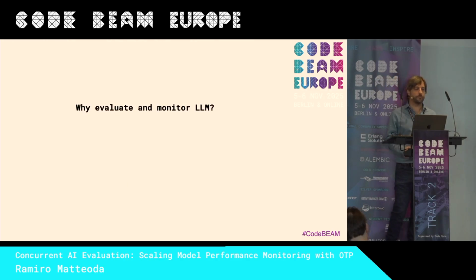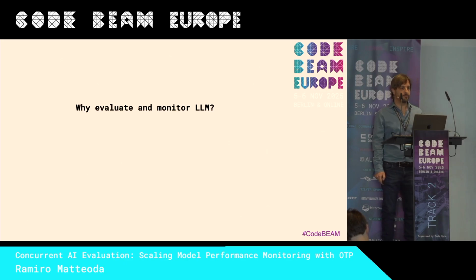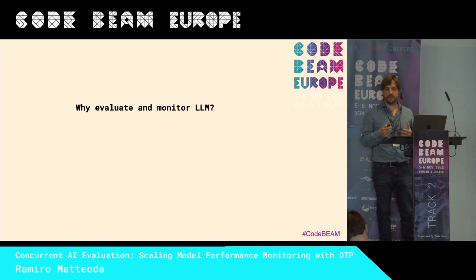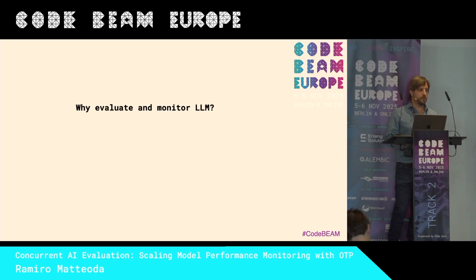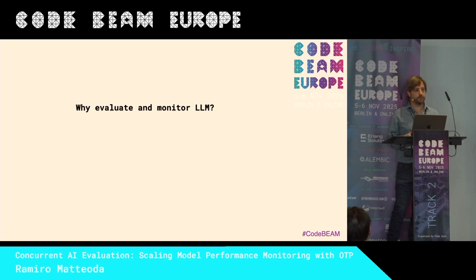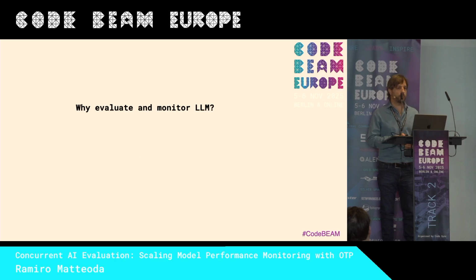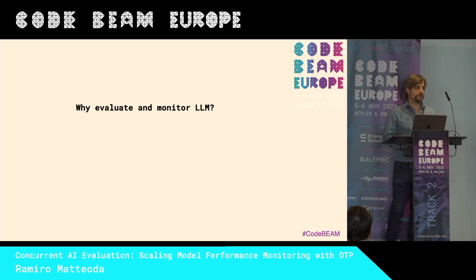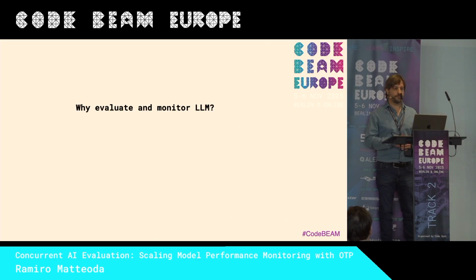So why do we need to evaluate and monitor the LLM? Because LLMs are not deterministic, they generate hallucinations, and can contain biases. Also, we need to check if our LLM, agent, or AI chatbot is fluent in its responses, does what it needs to do, how many tokens are spent, and how well it follows the steps it is supposed to follow.